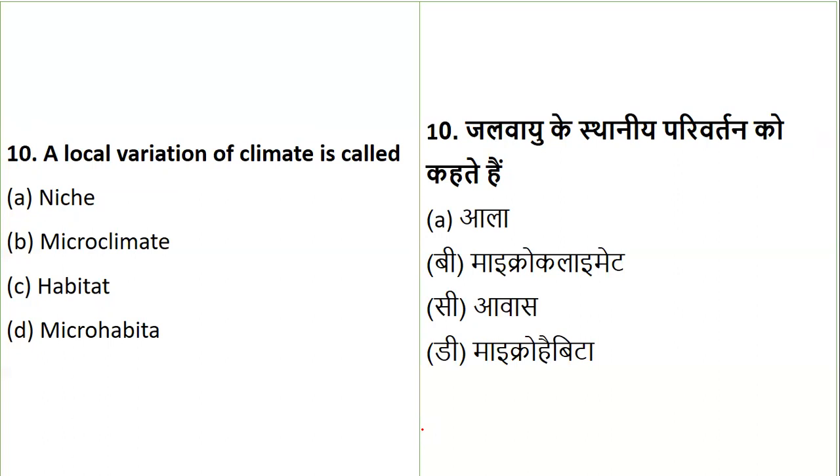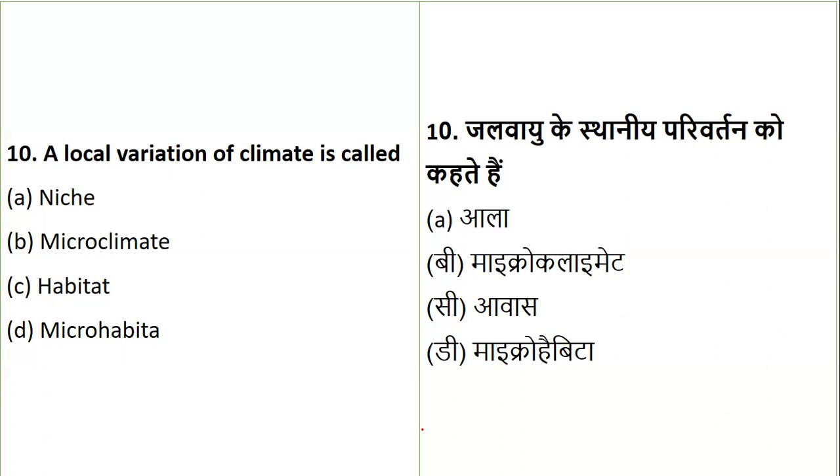So a local variation of climate is called what? A niche, microclimate, a habitat, or a microhabitat? Okay, so let's see. Remember, here they have written very specifically a local variation. So it is not asking you about a major change in the climate, but a local, very minute, small variation. What will it be called?